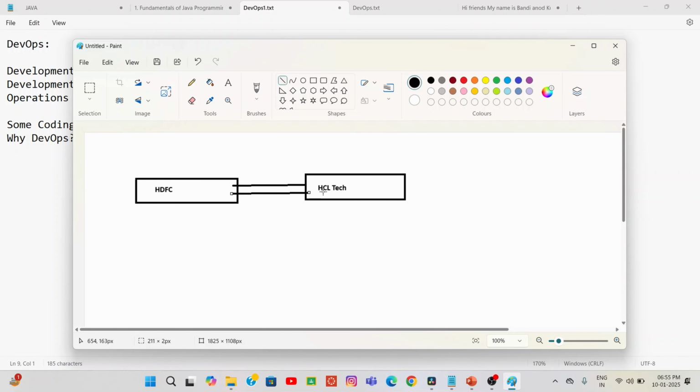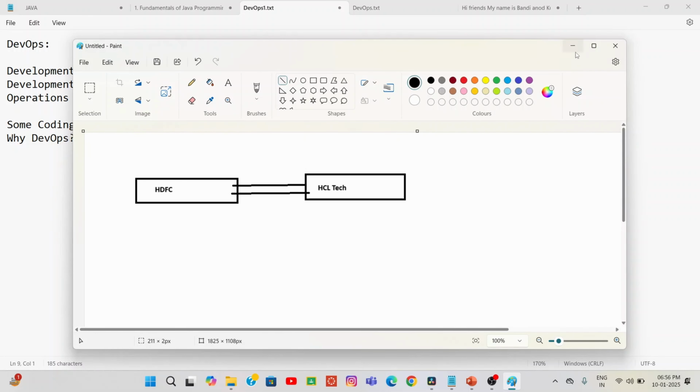In olden days, once development was complete, only then did operations start. But nowadays, by using the DevOps methodology, I will tell you later what methodology means. Once development is completed, similarly, the operational team is also working in parallel. That means testing, then deployment, then maintenance, and then monitoring. The entire thing they may work on. Okay, fine.